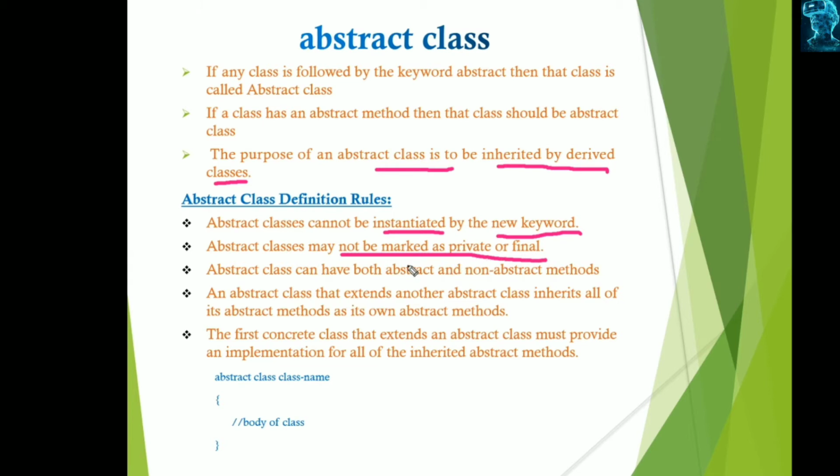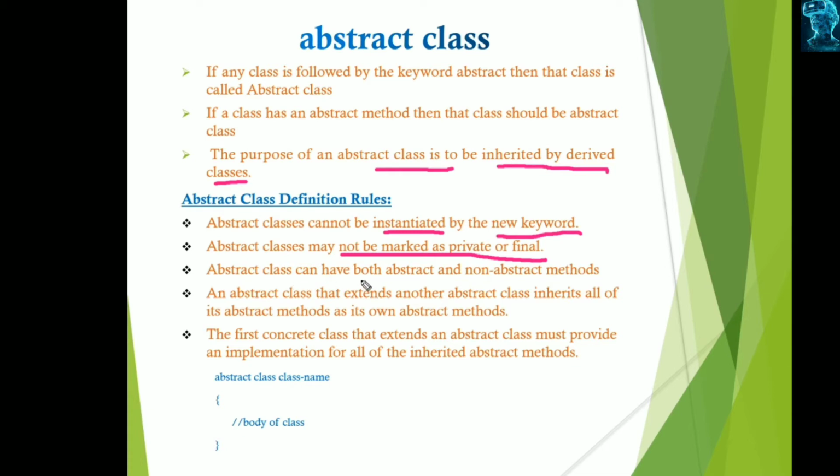If we declare them as private or final, it avoids inheritance. But abstract means overriding, reusability, inheritance is compulsory. So if we define these as private or final, they cannot serve as the model class for other classes, so they may not be marked as private or final.